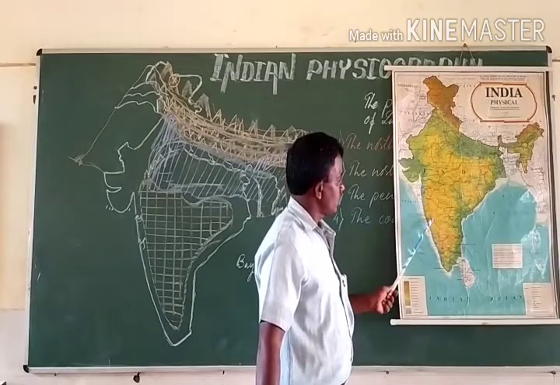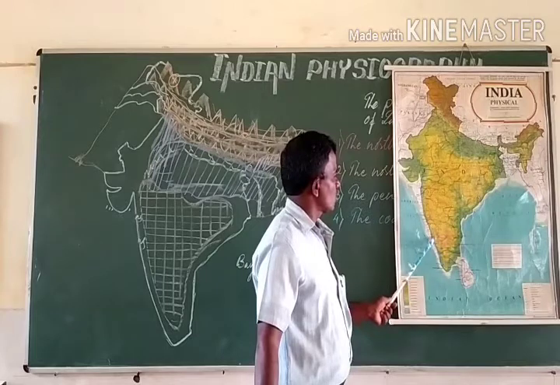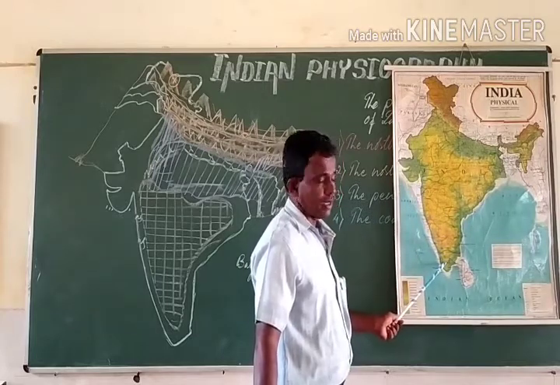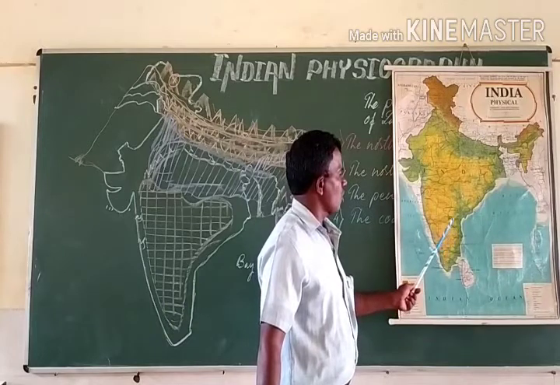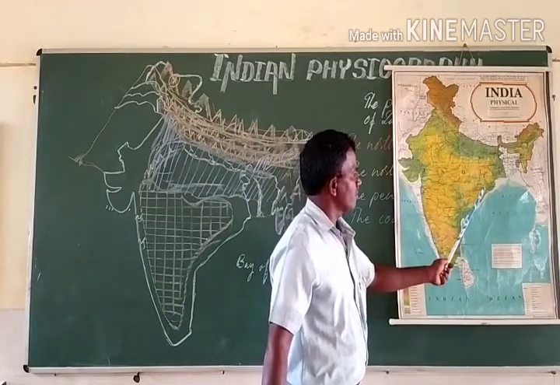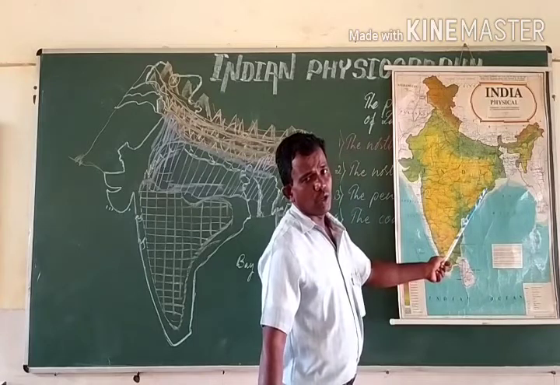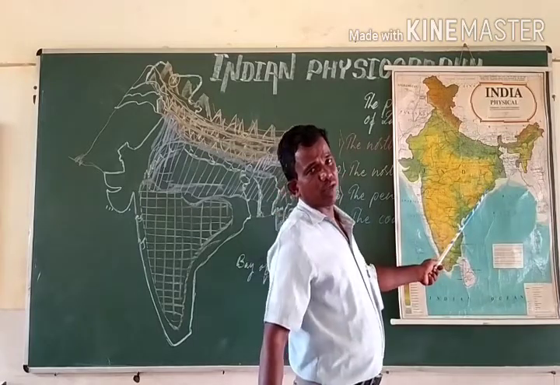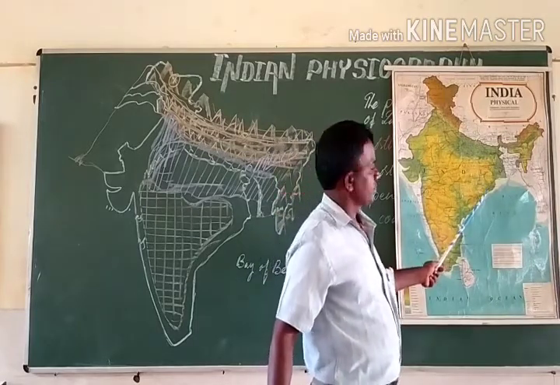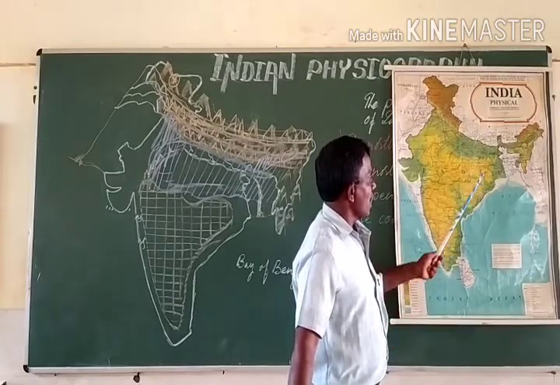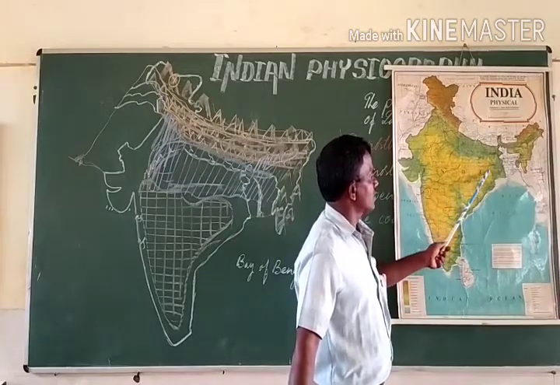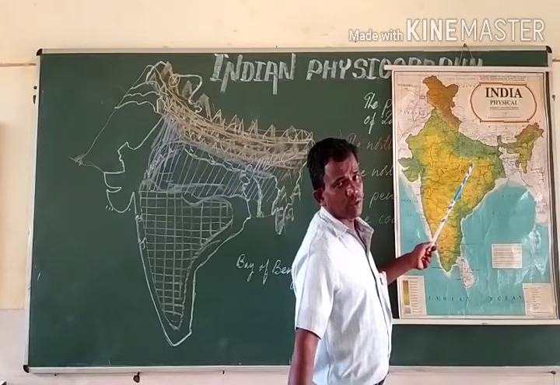The Western Ghats which are along the west coast of India, and Eastern Ghats which are along the east coast of India up to the valley of Mahanadi in Odisha. So we have the Eastern Ghats, and here the Rajmahal Hills, say in the northeastern part.